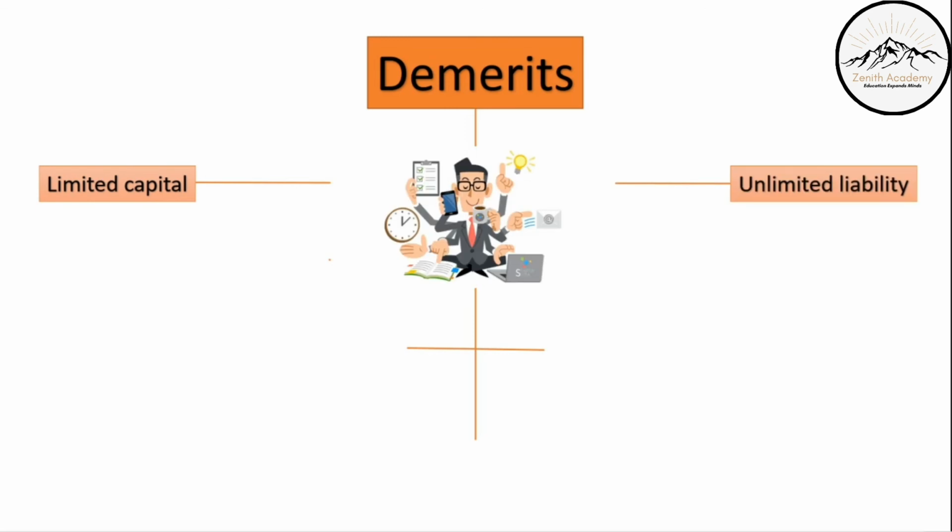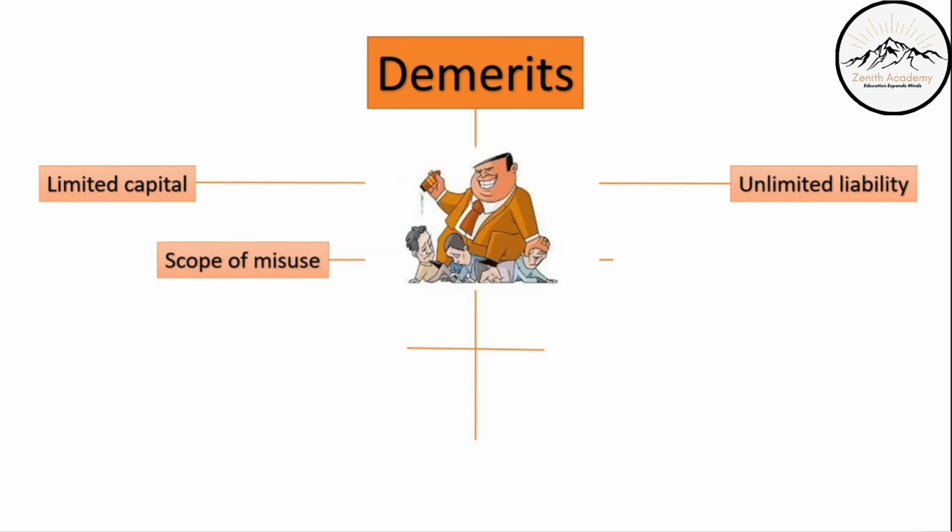Unlimited liability. The Karta, who is the head of the family, the eldest male of the family, is responsible for everything, all the losses, all the debts, and he has to keep paying so that they don't go bankrupt.